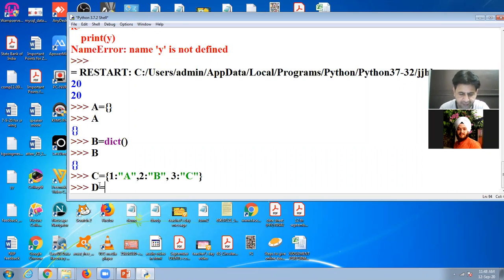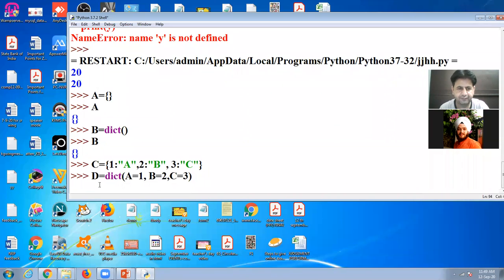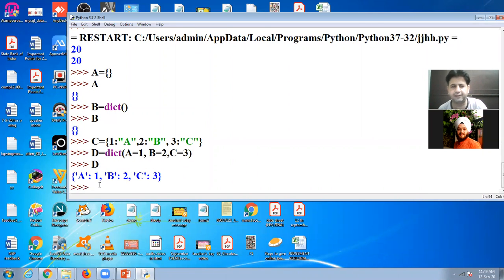I will use the function dict for dictionary and then use here key equal to value. Again, this is a dictionary.